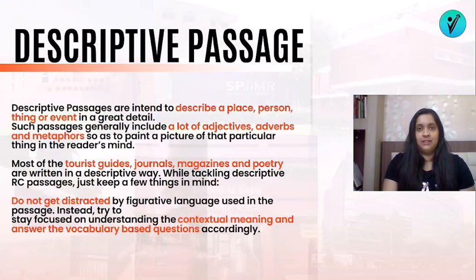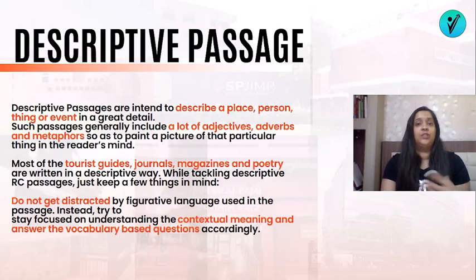Now, descriptive passage. This is where there is a lot of elaborate and grandeur of language that is used. A single thing will be described in great detail. Now, for example, I can describe a book as simply: there is a book written by so and so author lying on my table. Can you get it? Or I can describe it as: there is a hardbound book which has a green colored cover and the picture of a woman dressed in very heavy frills, and that has been written by so and so author. It's lying on the left hand side of the table. The table is right when you enter the room through the back door.